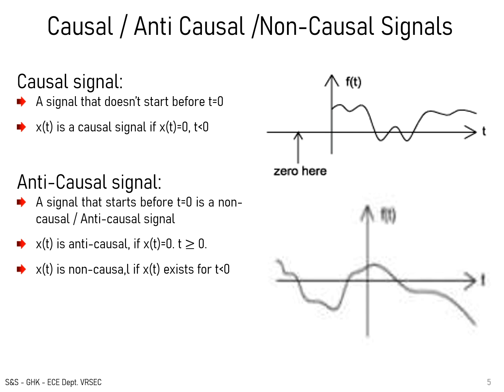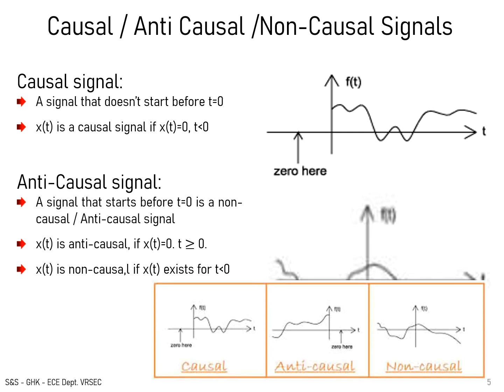This figure presents the three different types: causal, anti-causal, and non-causal signals. A causal signal exists for time t greater than or equal to 0. An anti-causal signal exists for time t less than or equal to 0. A non-causal signal exists for both time t greater than 0 and time t less than 0.